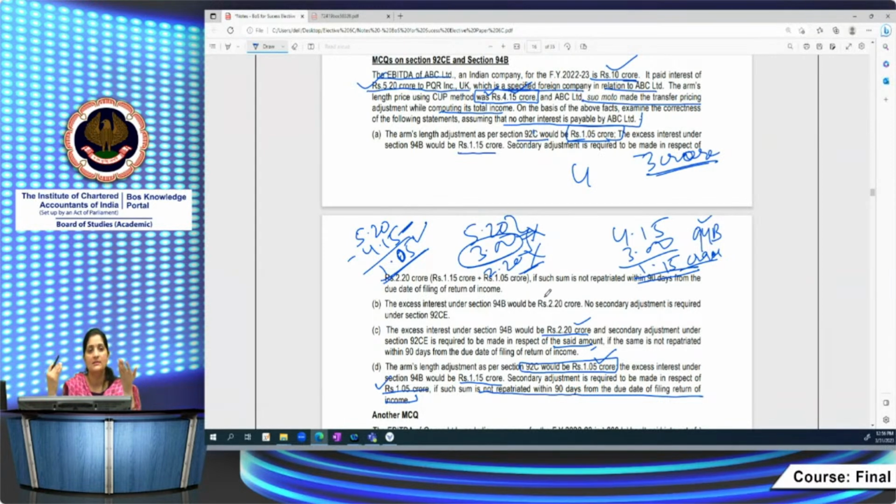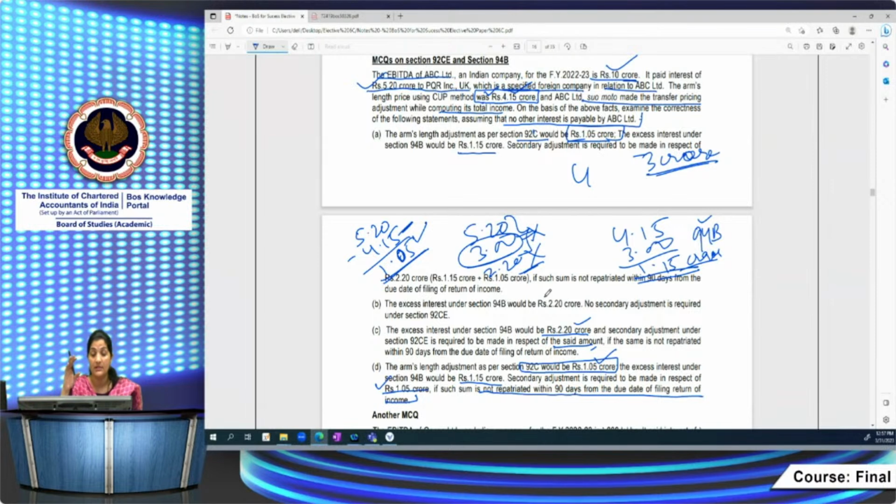If the assessee is doing the adjustment suo motu, he himself is determining the value of the transaction by applying the arm length principle. Then he will first make the adjustment as per the primary adjustment. Then he will compute the disallowance under section 94B. But suppose he is not making the primary adjustment himself, if the primary adjustment is made by way of order of assessing officer, what will happen then? In that case, what will the assessing officer do?